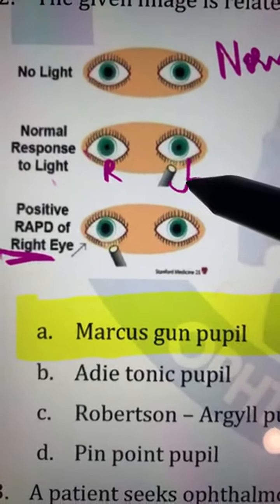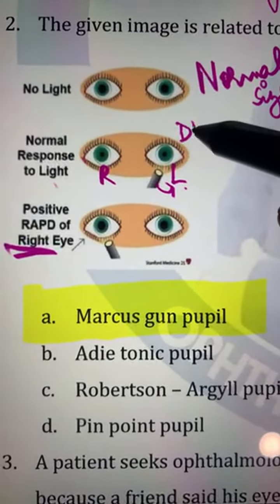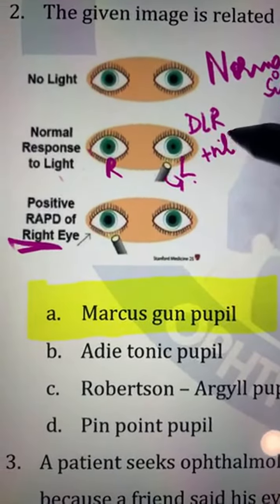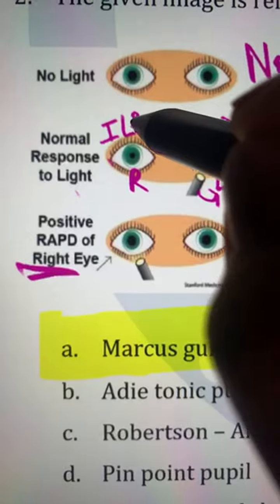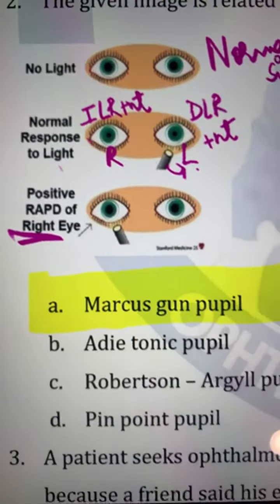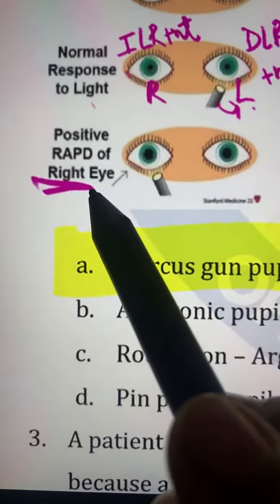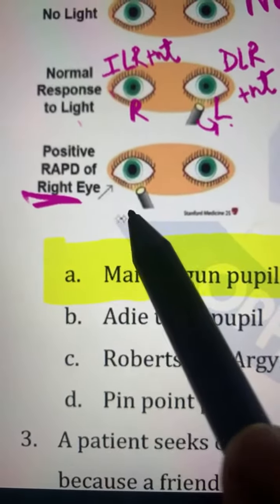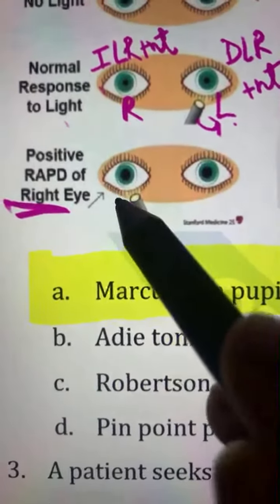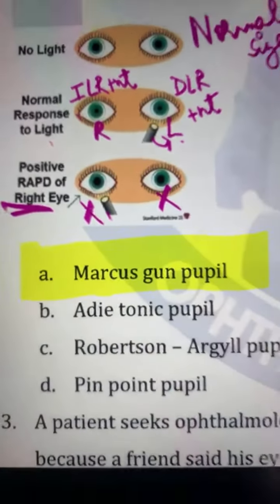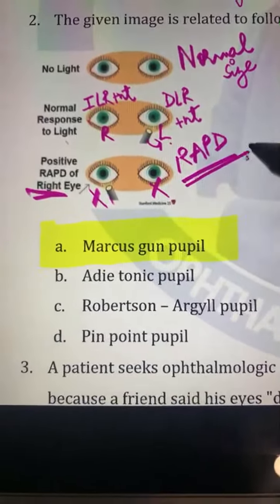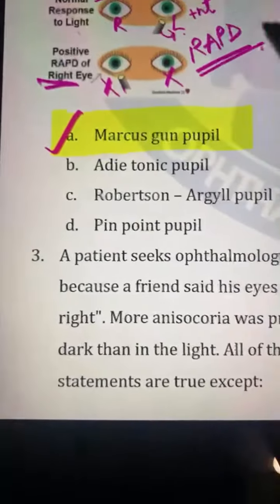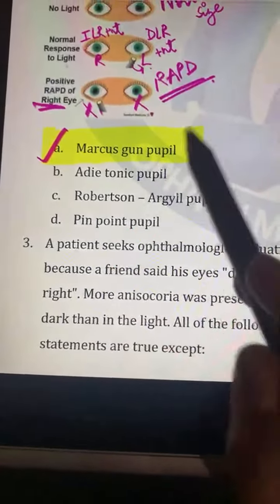When I am showing the light to the left eye, the direct light reflex is present, it is constricted, and this is also constricted. So the indirect light reflex is also present, both of them are there, right? But when I am showing the light to the right eye, there is no response here, no response here also. So this is what is called the RAPD, which is also known as the Marcus Gunn pupil. So the answer is Marcus Gunn pupil.